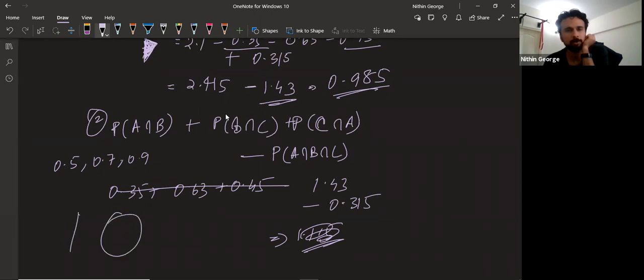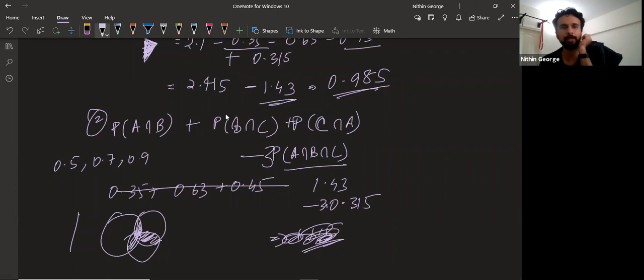P of A intersection B intersection C. So minus 3 into P of A intersection B intersection C. That's what happened here, that's the mistake I made here. Okay, it's minus 3 into this.